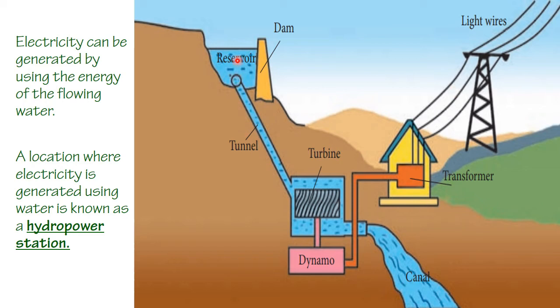Okay, and this is a reservoir. This is a dam. It is a structure constructed to obstruct water flow. From here, the stored water is piped into a power station, and in the power station there is a turbine. This turbine rotates due to the power of this water, and the dynamo is operated by this turbine. The dynamo will generate electricity, and that will be transported to several electric towers by transformers.